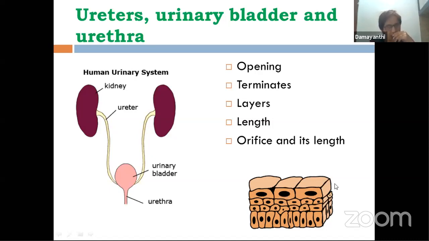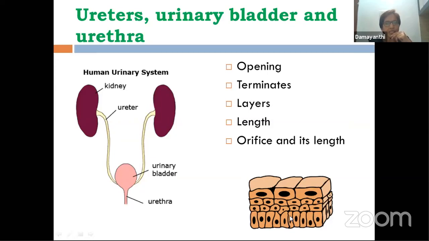The speciality of this transitional epithelium is that it can contract and expand. If the organ has to expand or contract, when these cells contract, they come close by. When the cells contract, certain spaces can be created in between.